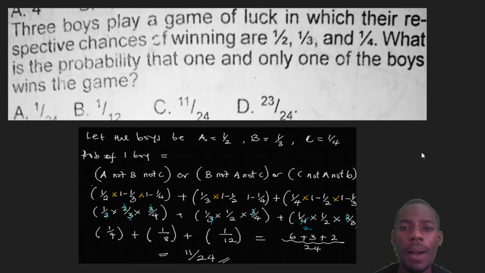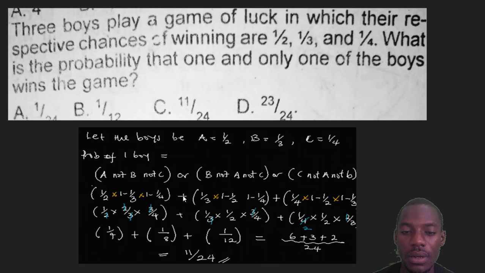So what is the probability of A? 1 over 2, and that's what I have here. Not B means 1 minus B. The probability of B is 1 over 3, right? So not B means 1 minus 1 over 3. Then, and not C. And means times in probability. That will become times not C, 1 minus 1 over 4, because 1 over 4 is C.